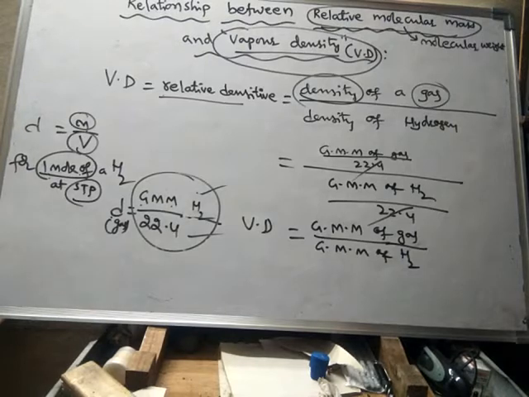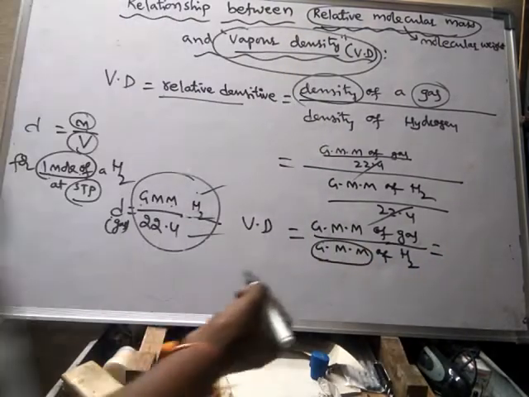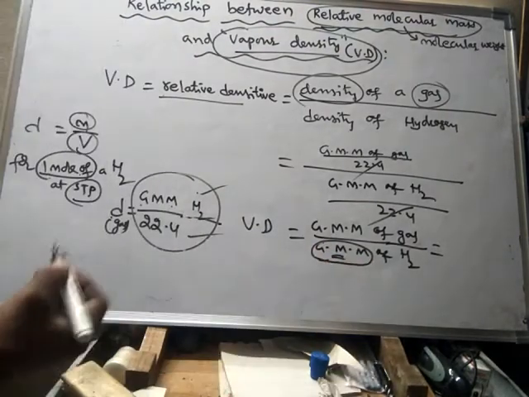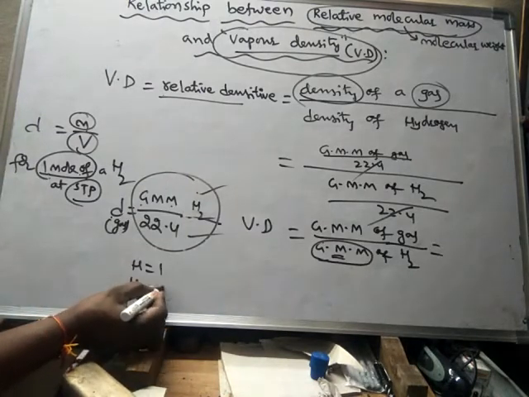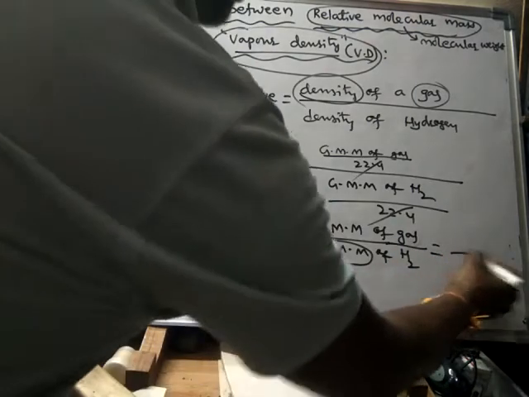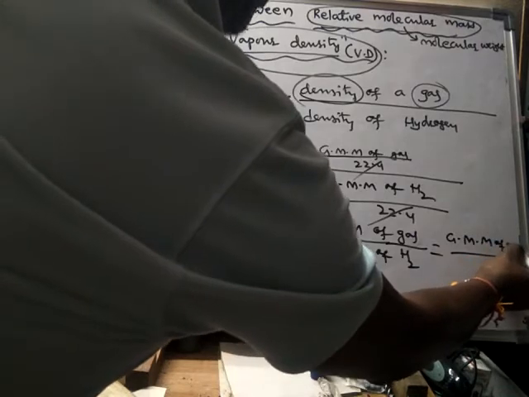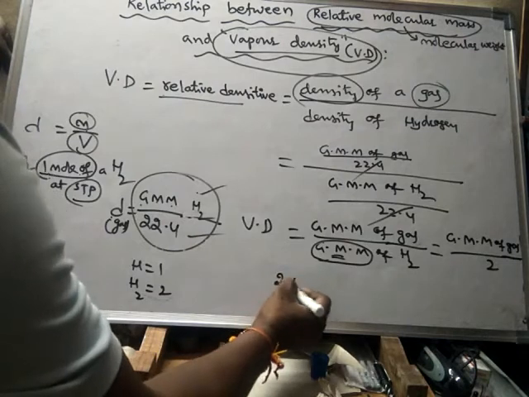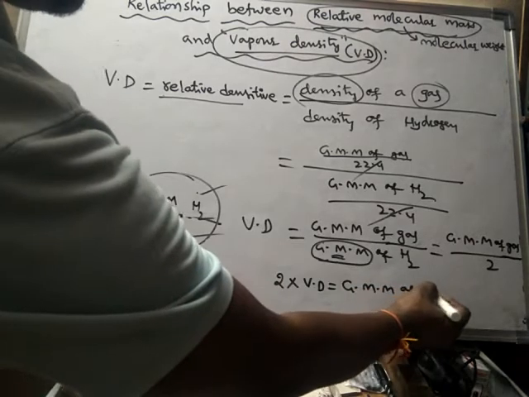So this is the relationship. See, what is gram molecular mass? Molecular mass, not atomic mass. So the atomic mass of hydrogen is 1, and the molecular mass of hydrogen will be 2. So that means vapor density is equal to the gram molecular mass of the gas by 2. That means 2 times the vapor density will be equal to the gram molecular mass of the gas.